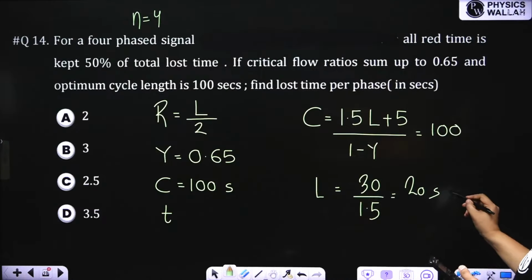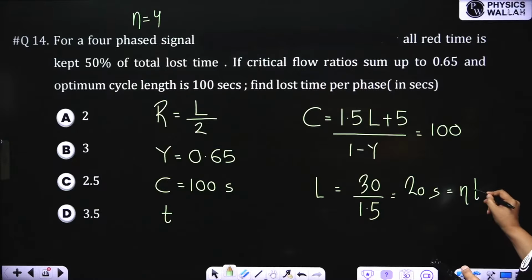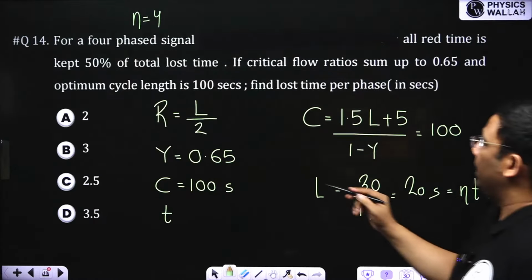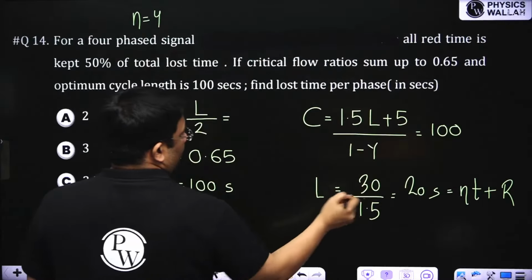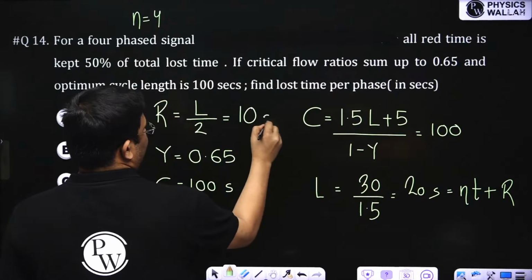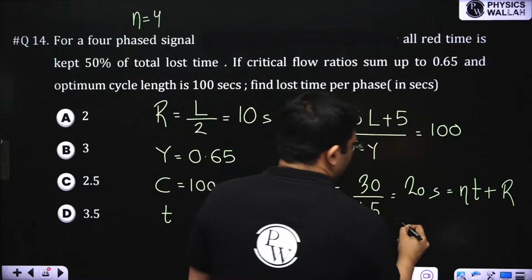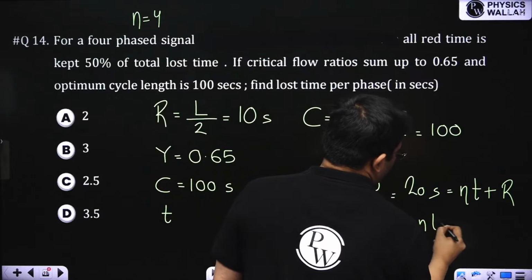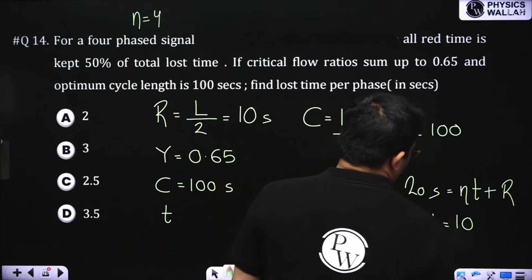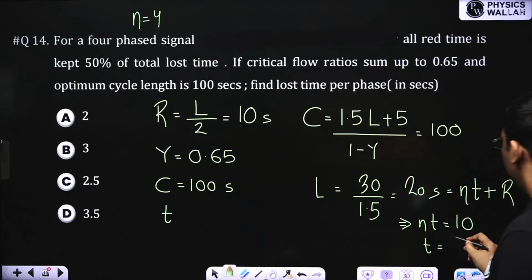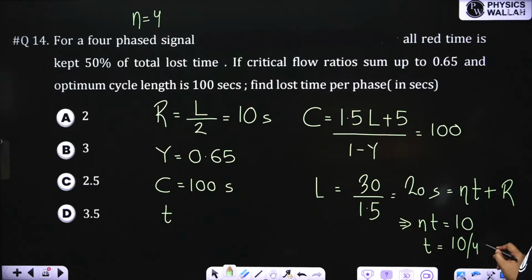Now, total lost time is what? Number of phases times lost time per phase, plus all red time. All red time is given as half of the total lost time. So total lost time is 20, and all red time is 10 seconds. From here, N times t is equal to 20 minus 10, that is 10. So lost time per phase will be 10 divided by the number of phases, 4, that is equal to 2.